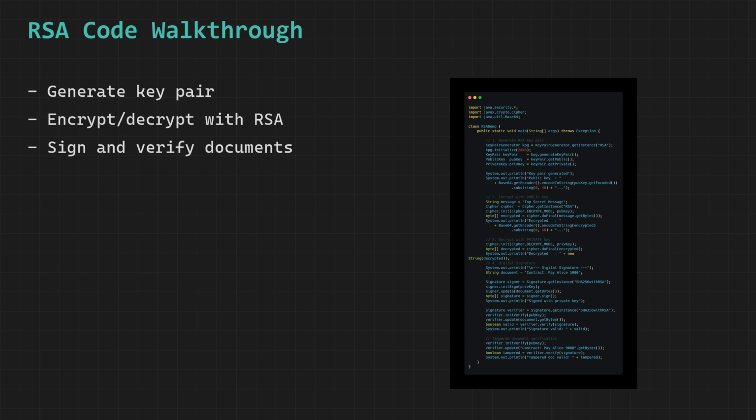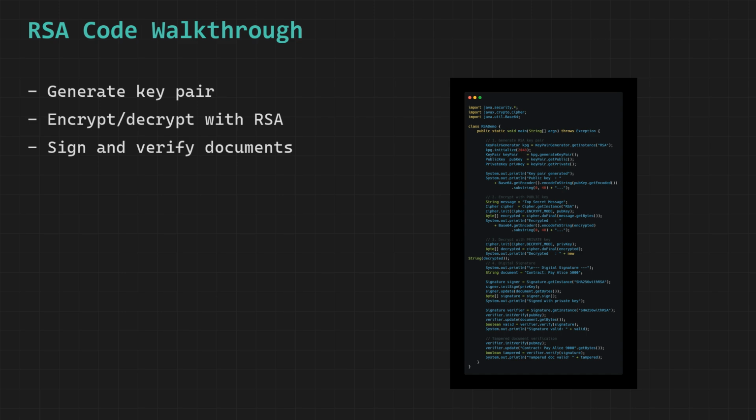We perform the verification process by calling initVerify and passing the public key to it, which initializes the signature engine for verification mode, and then we call update and feed the exact same document bytes to the verification engine, which processes the document content in the same way as during signing, and finally we call verify and pass the original signature bytes to it, which causes the signature engine to independently compute the SHA-256 hash of the document and then use the public key to decrypt the signature bytes and compare the two hash values, and if the two